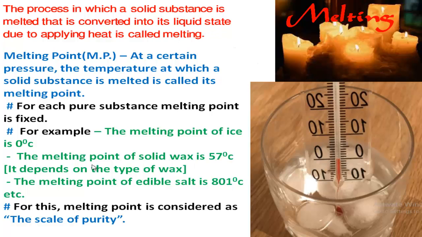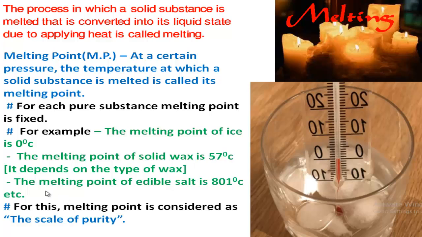Now another example, the melting point of solid wax is 57 degree centigrade, although it depends on the type of wax. That means there are different types of wax. For this, the melting point of wax actually depends on the type which you used. So 57, but its melting point must be below 100 degree centigrade. So its melting point varies from 57 to below 100 degree centigrade.